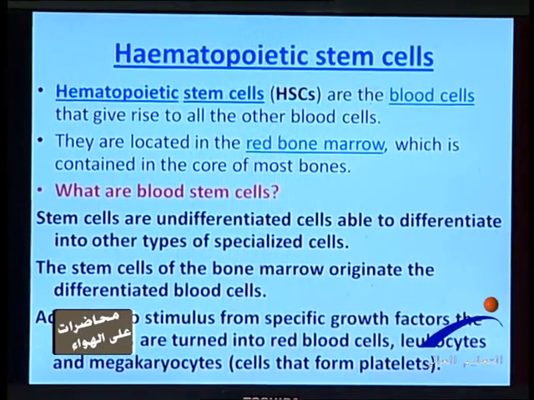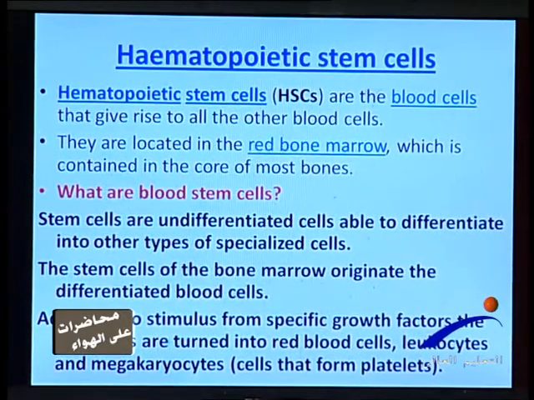Okay. If there is hemorrhage, I also need to stop the bleeding. So these stem cells are committed through a specific growth factor called thrombopoietin to form the megakaryocytes, which give rise to the platelets, which aid in the primary hemostatic plug to seal the wound and stop bleeding. So according to the specific stimulus, the specific growth factors and cytokines, it gives us the specific cell.